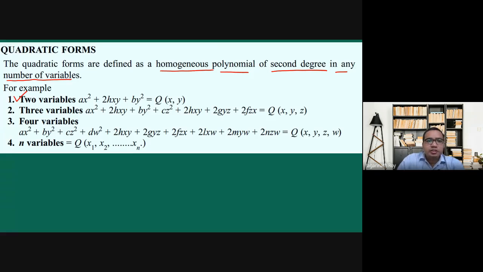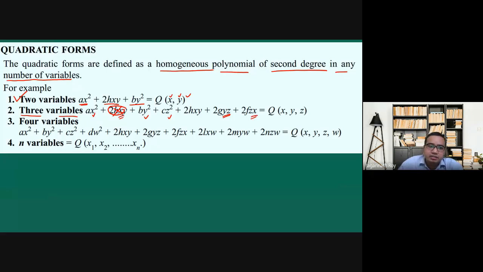Suppose for a 2 variable quadratic form, we will write q of x, y, with 2 variables x and y. And a 3 variable quadratic form will have 3 variables x, y and z, and then the mixed xy term, which should have been 2 times, sorry for that, and 2 times the mixed terms yz and zx.